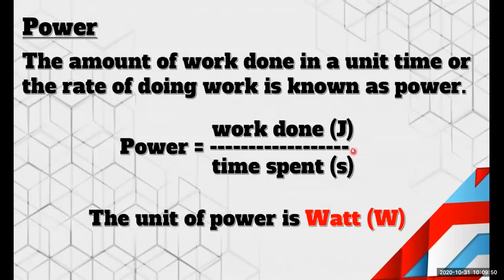These things are basic knowledge, there is no specific reason why we are using watt or why we are using joule, because they have been designed as it is, right? So work done is divided by time spent. The unit of power is watt. Another unit for watt is joules per second, J s minus 1, but we are using watt because it is the international unit.